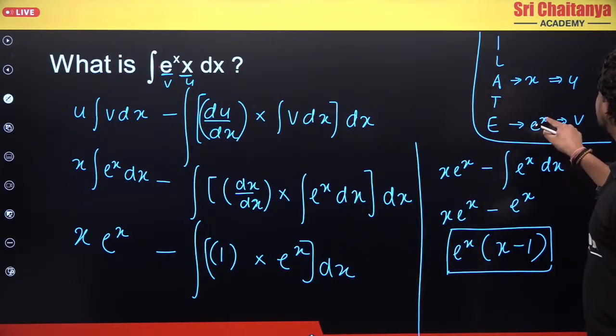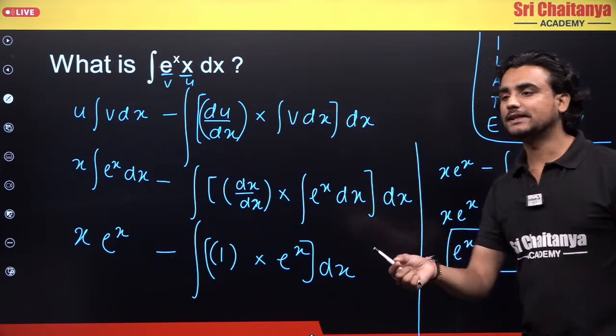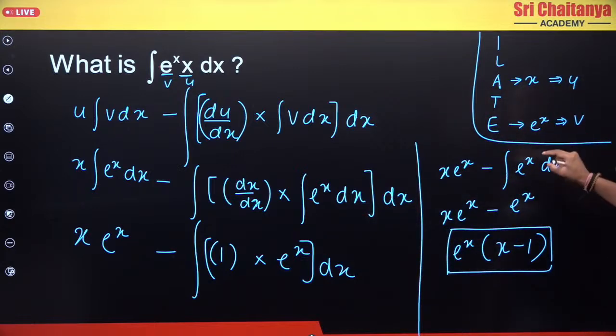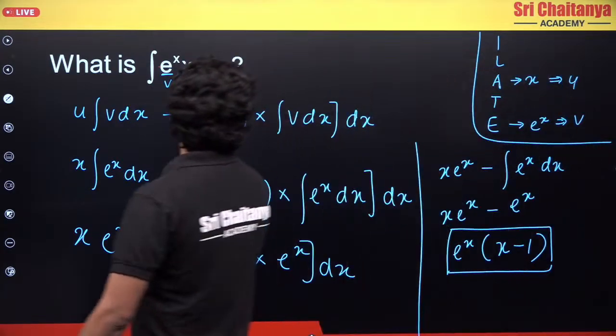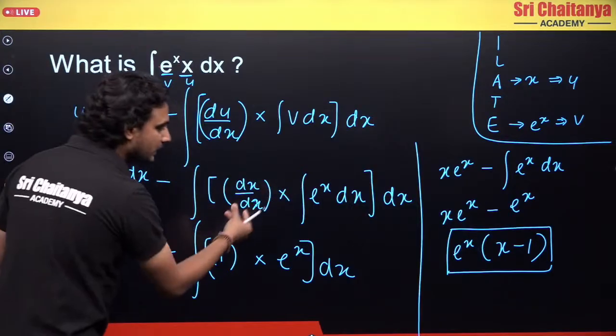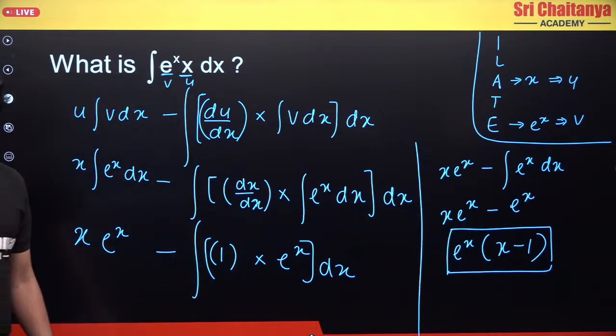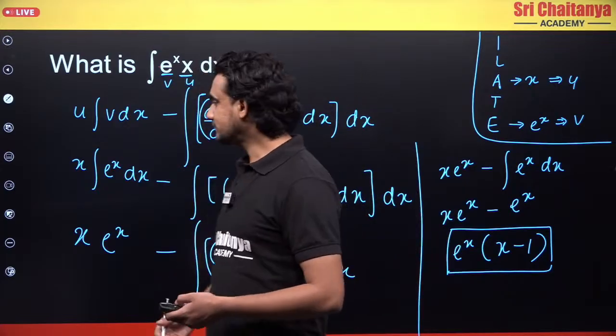What is e power x? e power x is an exponential function, E for exponential. So the function which comes first is u and the function which comes later is v. I have written u and v here, substituted the values in the formula and solved it. Clear? These are the major steps you have to follow to do the integration.